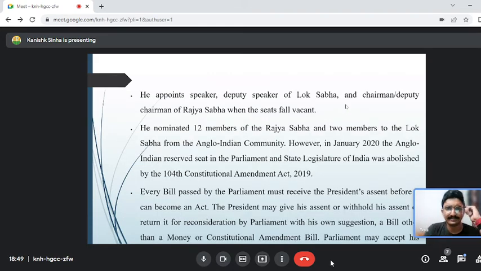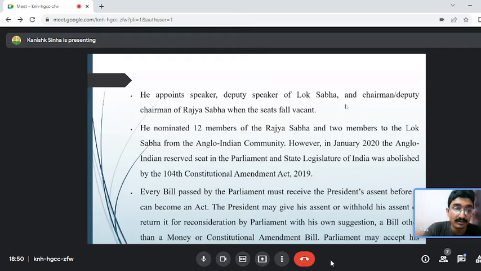Then, he nominates 12 members to the Rajya Sabha. He appoints the Speaker, Deputy Speaker, and Chairman of the Rajya Sabha. Every bill passed by the Parliament must receive the President's assent before it becomes an act. The President may give his assent, withhold his assent, or return it for reconsideration by the Parliament when it is not a money bill. In the next slide, we will understand this in detail.